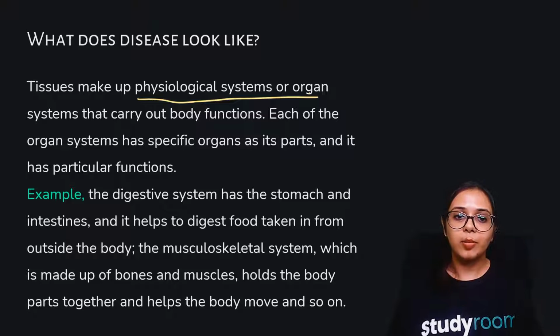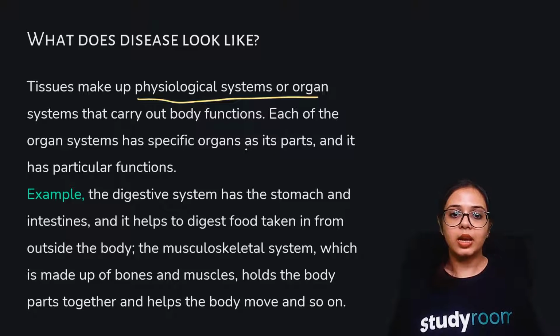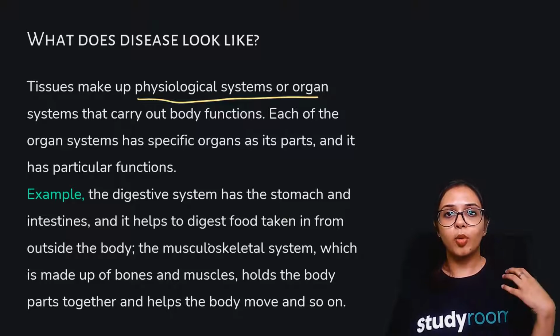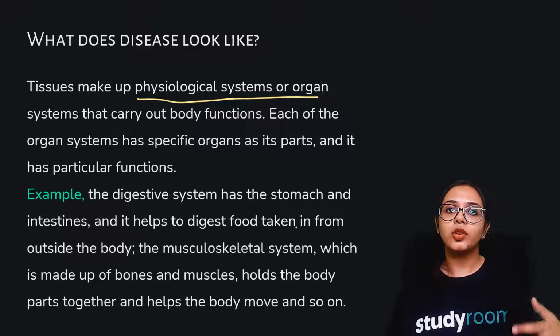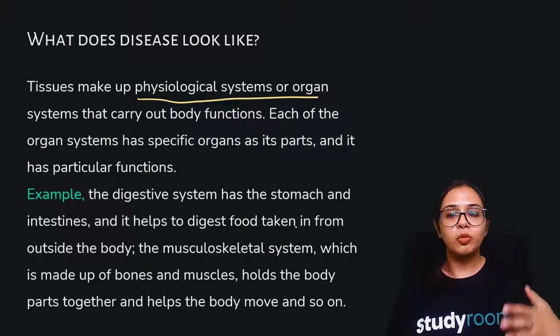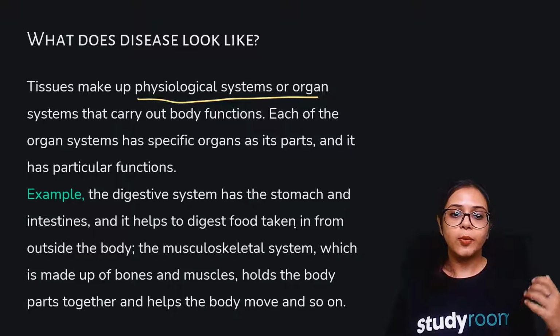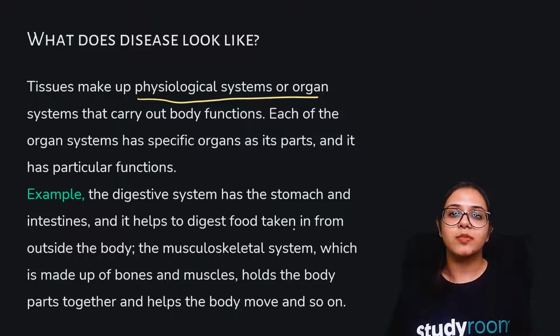All right. Example, the digestive system has the stomach and intestines, and it helps in the digestion of food. The musculoskeletal system consists of the bones and muscles that determine how you're able to move your body. All these different systems work in coordination with each other, in perfect harmony, and they ensure that your body is able to perform all the different tasks together.